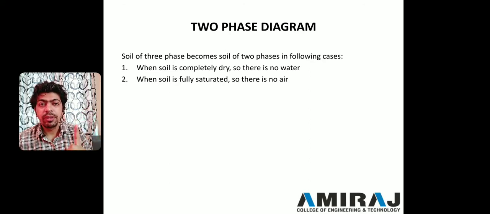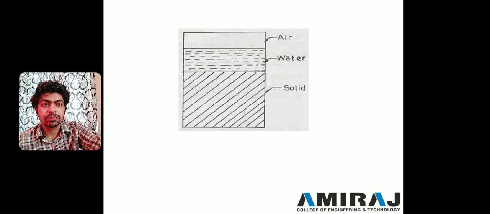Either the soil will be fully saturated, or the soil will be fully dry. See, a third situation is available where the soil is partially saturated and partially dry, but it is not included in this lecture. Now, what will happen when the soil is completely dry? You can see in this figure.